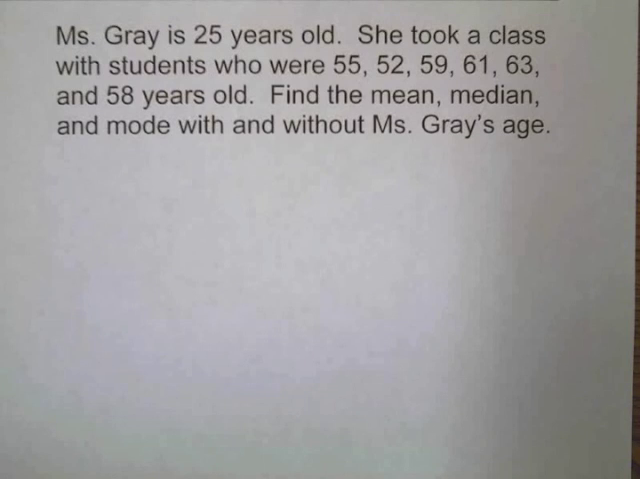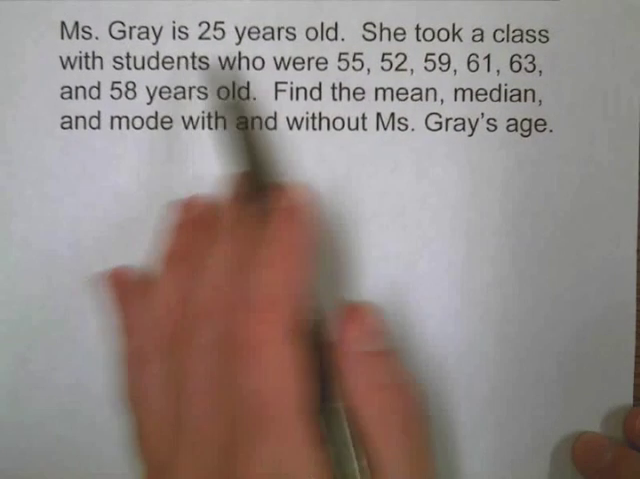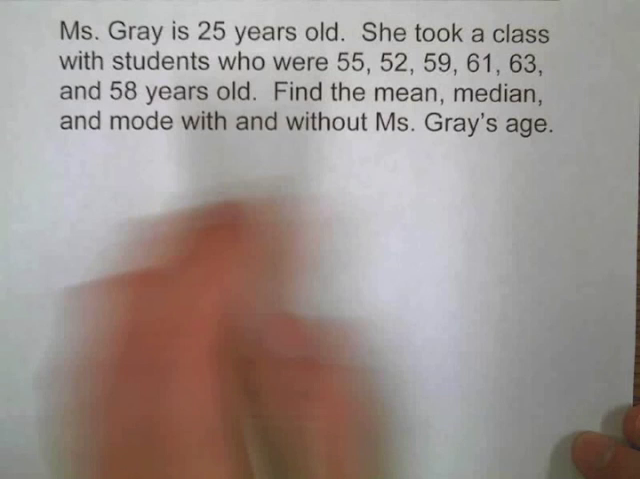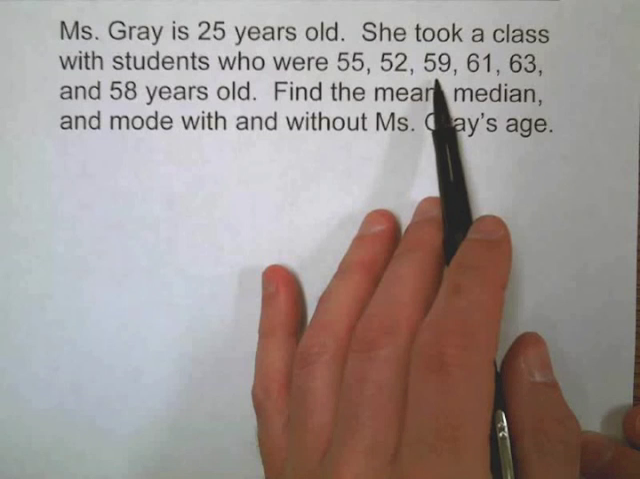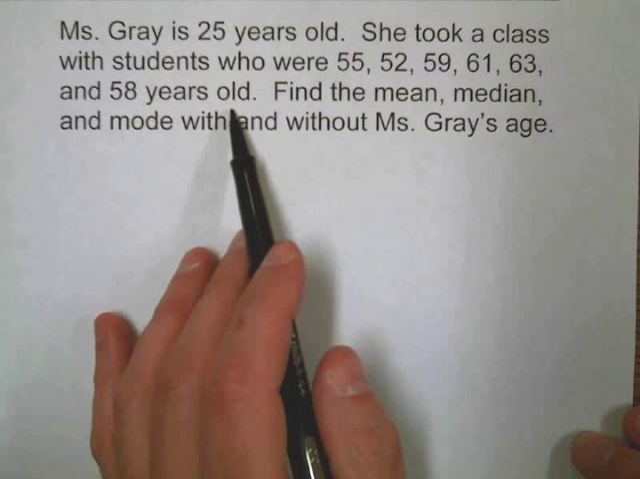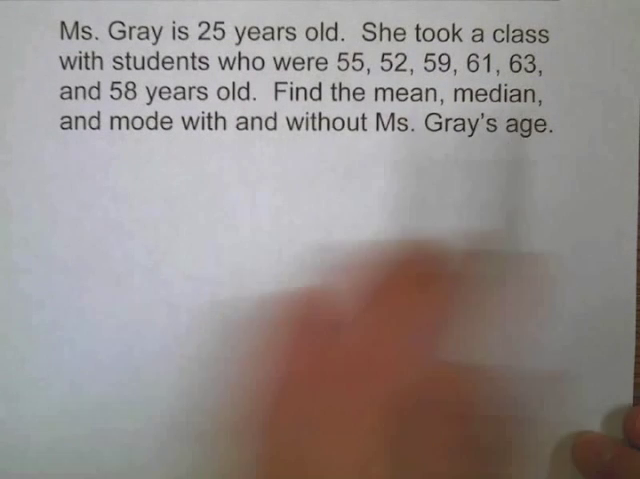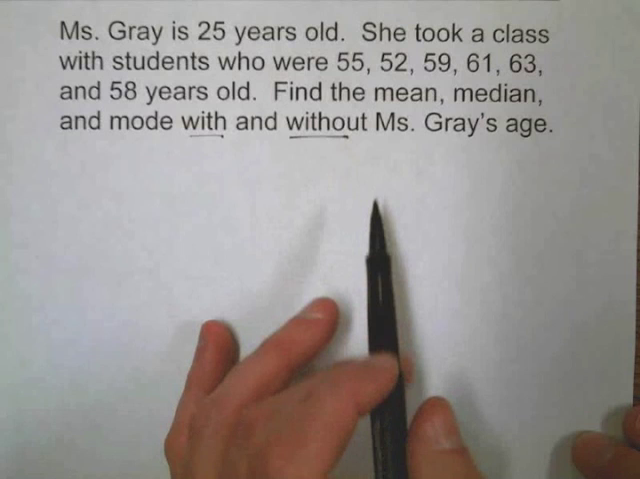Lesson 6-3, Example 2. Our objective is to learn the effect of additional data and outliers. So here we have some information. Miss Gray is 25 years old. She took a class with students who were 55, 52, 59, 61, 63, and 58 years old. And we want to find the mean, median, and mode both with and without Miss Gray's age.